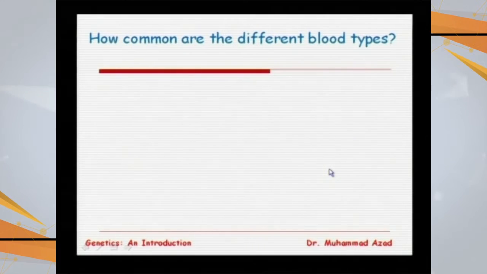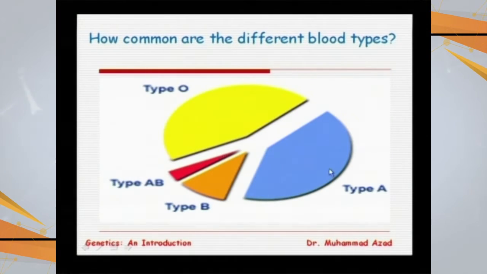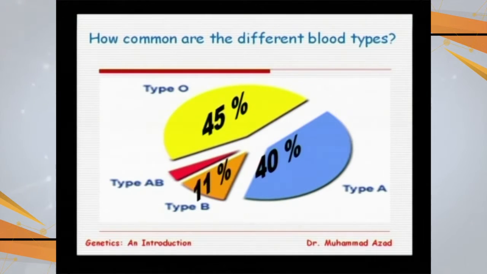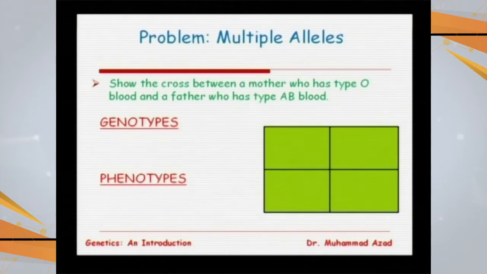How common are the different types of blood groups? Blood group O is the commonest one with 45% of individuals, 40% of individuals have blood group A, and 11% have blood group B. AB is one of the rarest, with only 4% of our population having blood group AB.